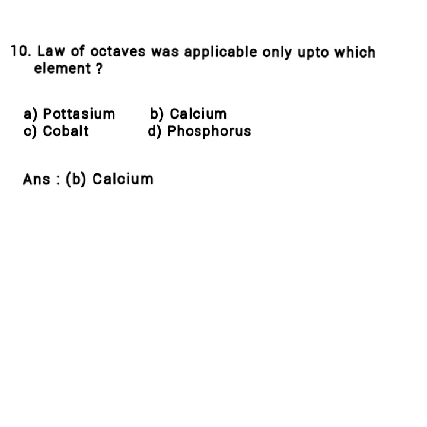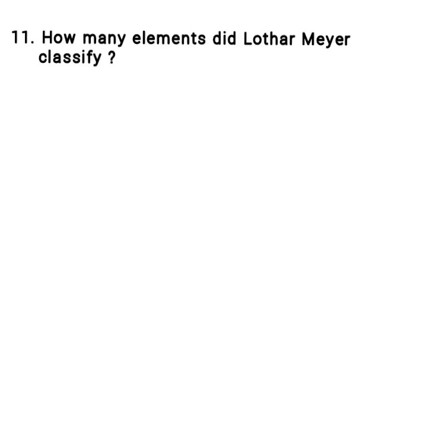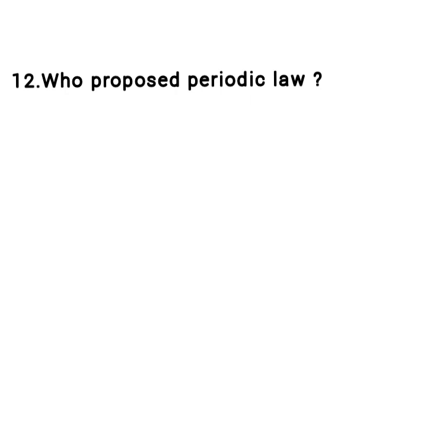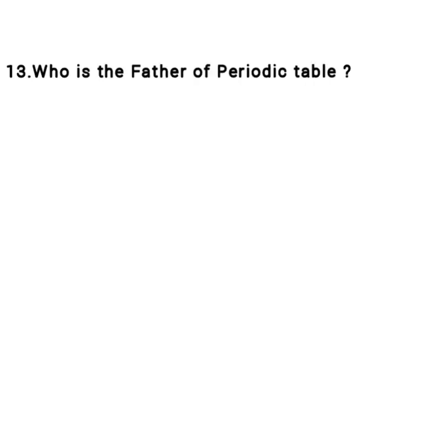Answer, option B, calcium. How many elements did Lothar Meyer classify? Option A, 56, option B, 55, C, 66 and D, 50. Answer, option A, 56. Who proposed the periodic law? Dmitri Mendeleev. Who is the father of the periodic table? Dmitri Mendeleev.